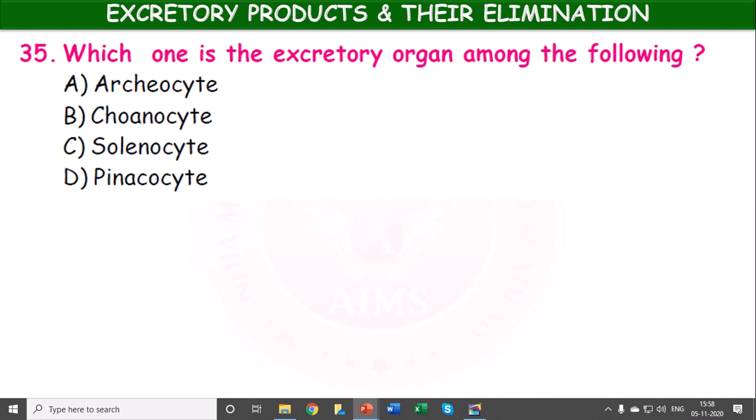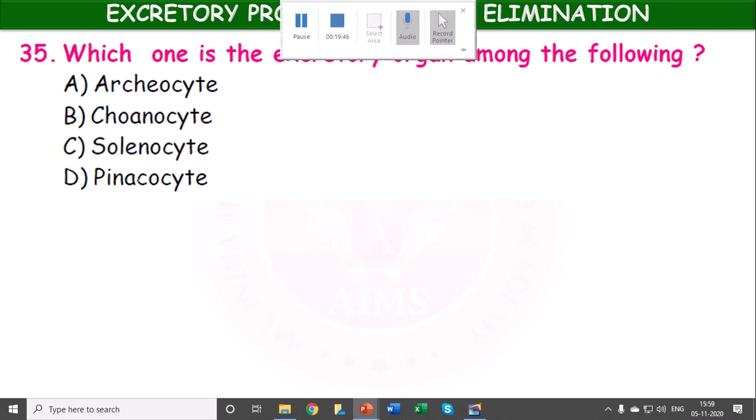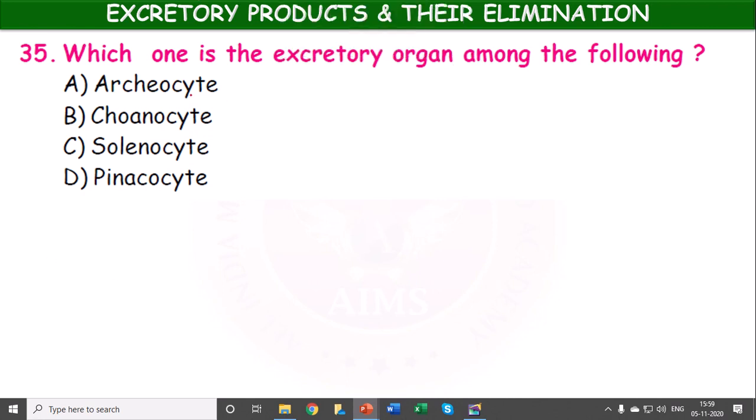Which one is excretory organ among the following? Archaeocyte, choanocyte, solenocyte, pinacocyte. These are all the cells of different organisms. It is a solenocyte which is excretory in function.